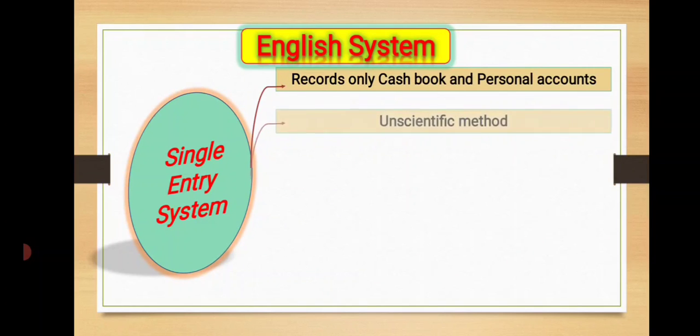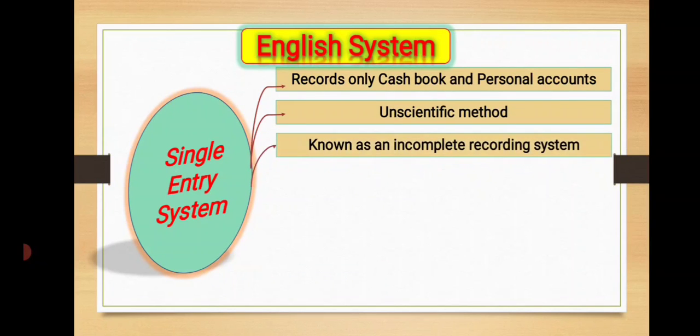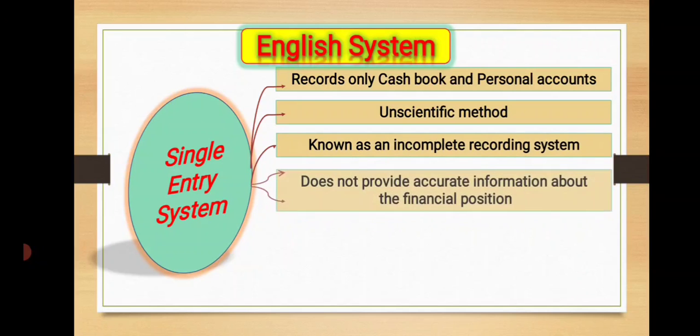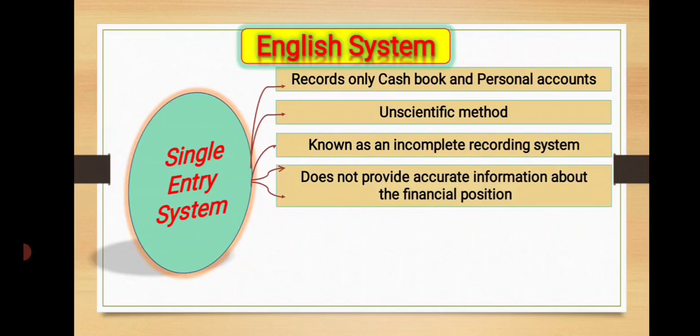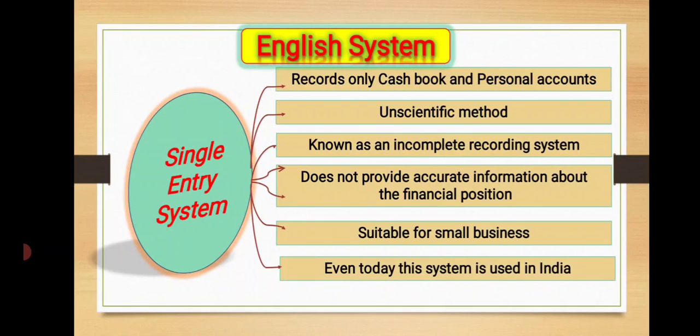This system changes with the suitability of businessmen for recording transactions, due to which it is known as an incomplete system of accounting. This system has several defects and faults. It does not provide a true picture or accurate information about the financial position of the business. It is suitable to small scale businesses only. Even today, this system is used in India.